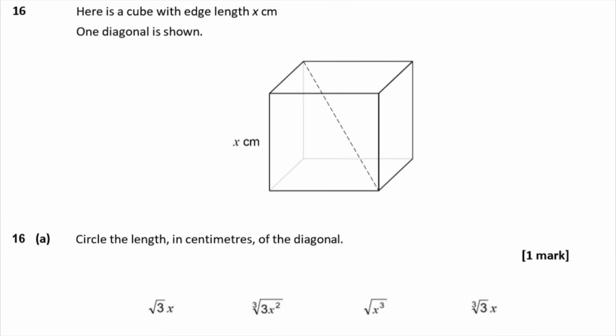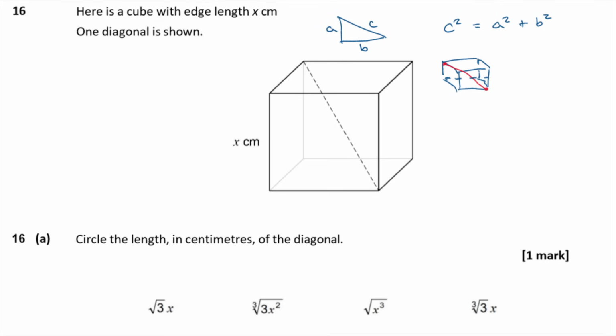So in 2 dimensions, if you've got a right angle triangle, you know that c squared equals a squared plus b squared, where a and b are the 2 shorter sides of your triangle, and c is the longer side. So that's Pythagoras Theorem. Now when you've got a cuboid and you want to know the length of the diagonal in that, there is a related formula.